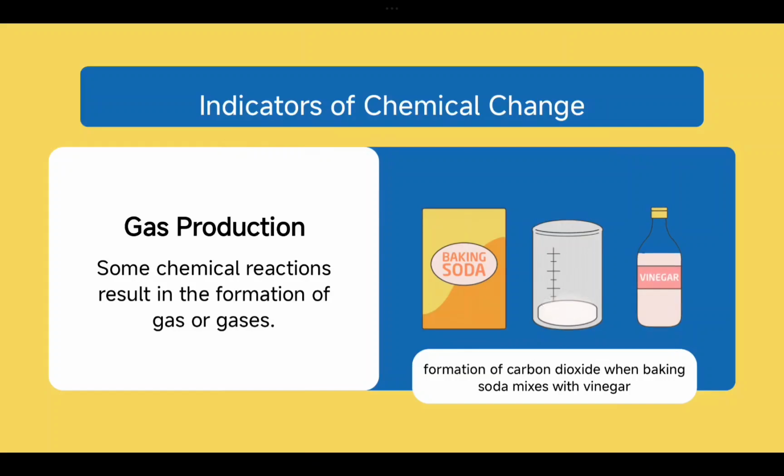Carbon dioxide is a gas itself, and that is how you find there is a chemical reaction. Gas production is an indicator that yes, there is a chemical change.